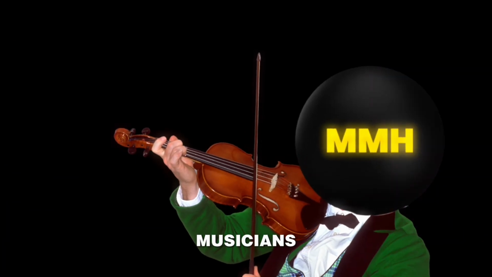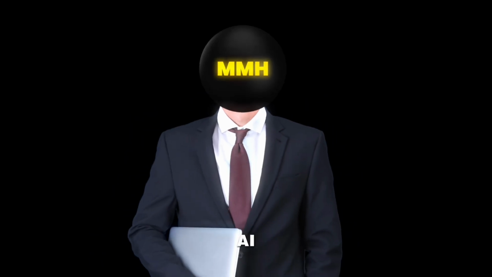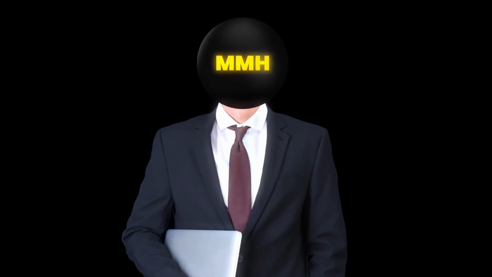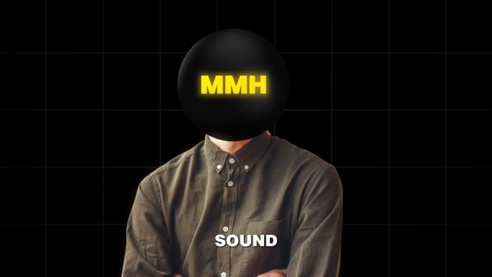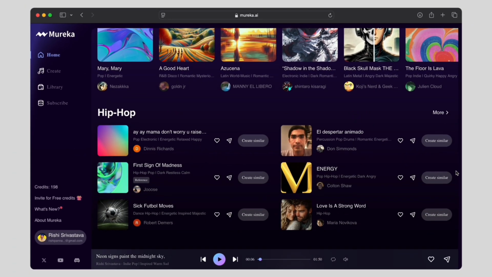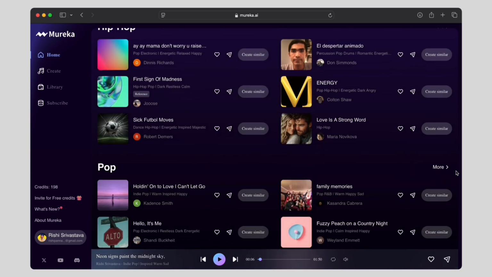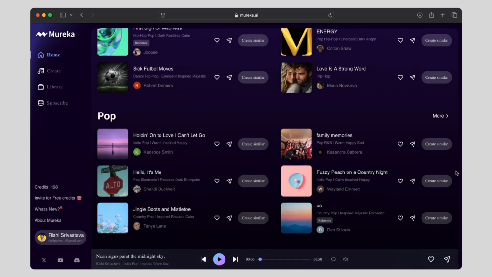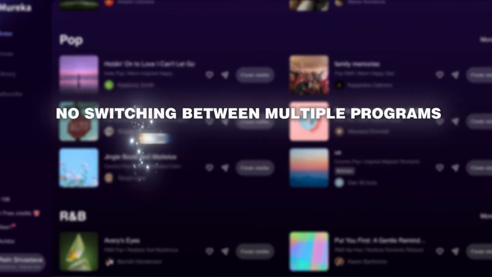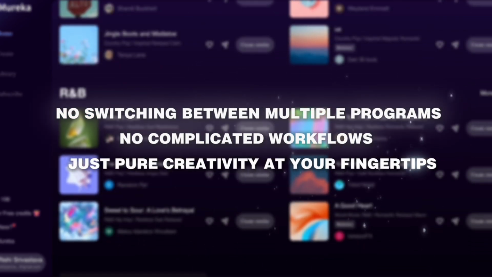For professional musicians and producers, Mureka gives you full creative control. Unlike other AI tools that generate generic music, you decide the style, instruments, and emotion, so your sound stays authentic. Plus, everything's in one app. Generate, edit, and even distribute your music to streaming platforms. No switching between multiple programs, no complicated workflows, just pure creativity at your fingertips.